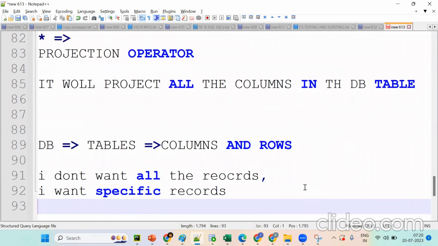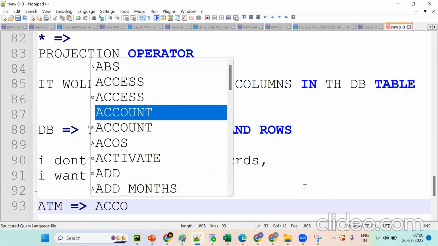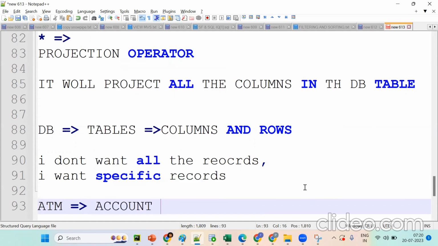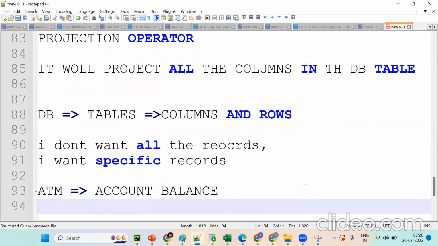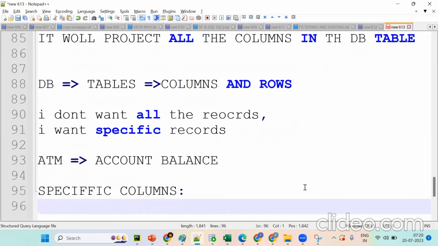Simple example: if you go to the ATM, do you want the balance of your account or other balances? What will you put in? You'll put in the debit card or credit card, because you want to get your account balance. We don't want all the details. Now tell me, if I want to get specific columns, which concept should we go for? Anybody? Specific columns. What is that concept name?